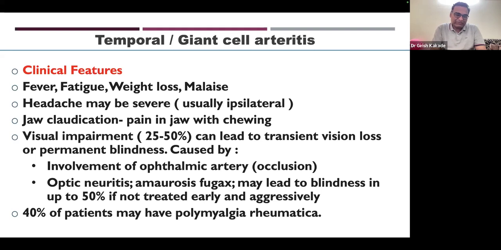So patients can have polymyalgia rheumatica without having temporal arteritis, and some temporal arteritis patients may have polymyalgia rheumatica. Polymyalgia rheumatica is a milder disease which needs a lesser dose of steroid and usually gets better earlier. Temporal arteritis is a severe form of disease which needs higher doses of steroid and longer treatment.